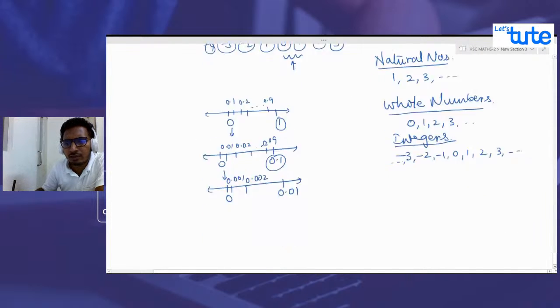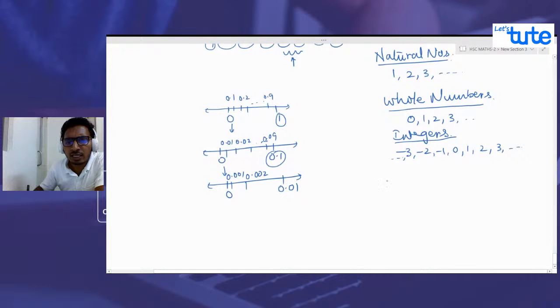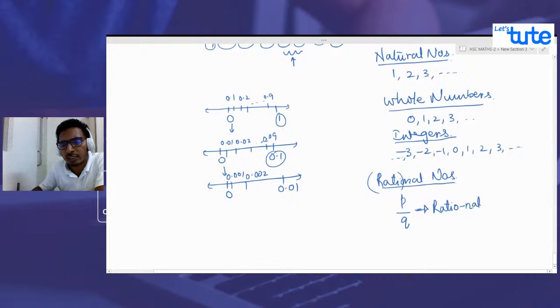We'll talk about that. So there are rational numbers. What are rational numbers? A rational number is a ratio of two integers. Suppose p and q are integers, then whatever value we get out of dividing p by q, we say it is a rational number. It's basically a ratio, correct? Rational numbers: ratio of two integers where q is not 0. So this is the condition.